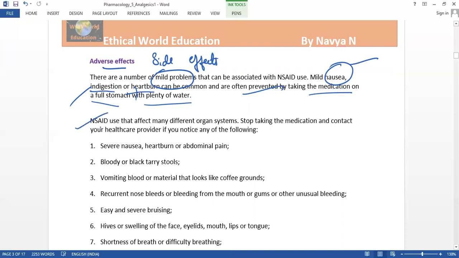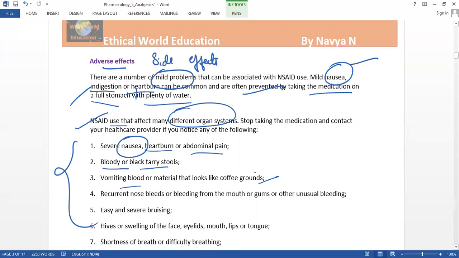And this drug, an NSAID, can affect many different organ systems. So we have to stop taking the medication and consult the doctor if we notice any one of the issues below. The issues are nausea, a heartburn sensation, or abdominal pain. If we feel this pain, we have to stop that medicine directly and consult the doctor. Also bloody or black tarry stools, vomiting, or vomiting blood or material that looks like coffee grounds. We have to consult the doctor.